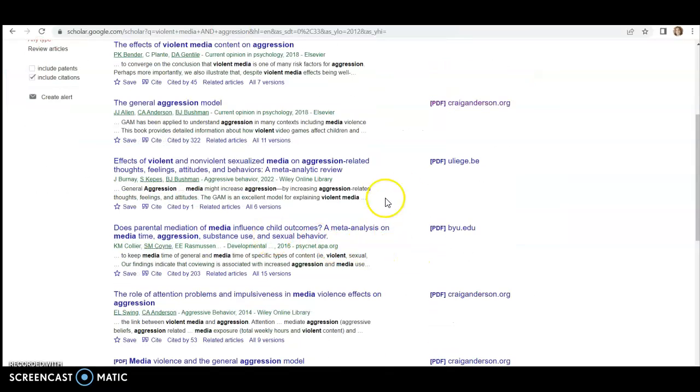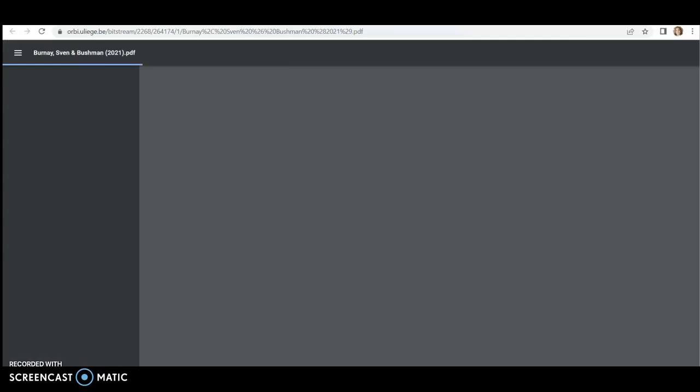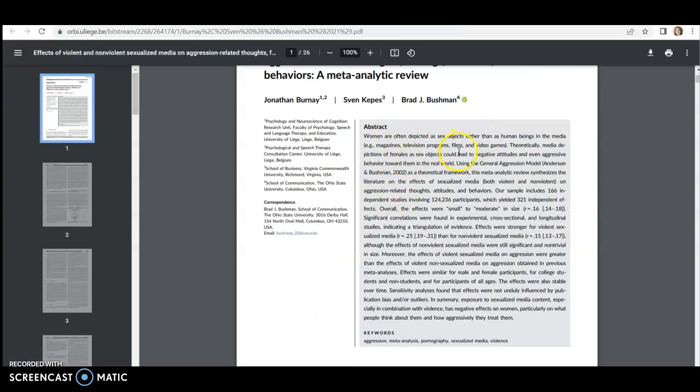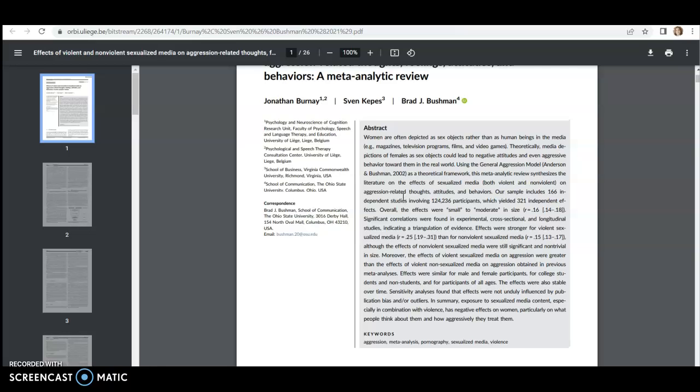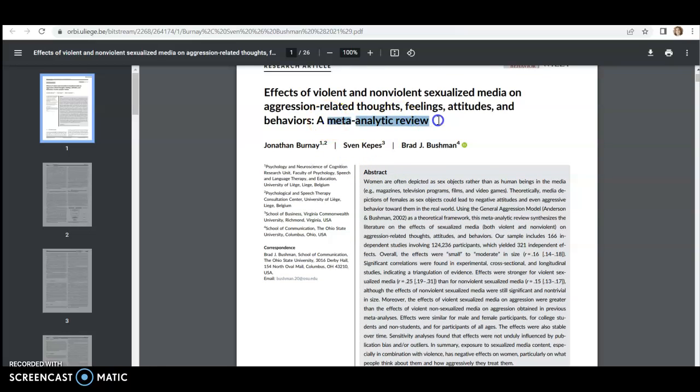Let's go back in. All right, so let's open up this guy. I'm reading through this. Okay, and it's saying our sample. Okay, so that's promising. Includes 100. Oh, okay. Look at what it's saying. It's saying our sample includes studies. So this means that they are reviewing studies done by other people. Oh, see, it says a meta-analysis review. That means that's secondary research. That's not them doing the survey. That's them reviewing articles that other people did the research on. So this is secondary research. I don't want this one.